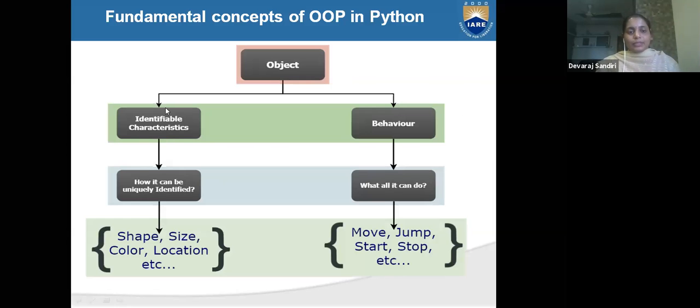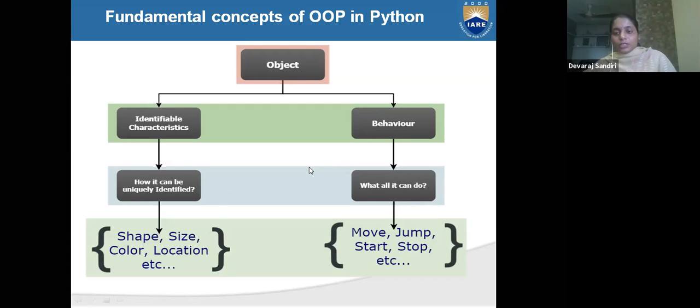How can the data be uniquely identified? It means the shape of the data, size, color, locations. And what is the behavior? Behavior means what all it can do. What all it can do, that is called the behavior of that object.